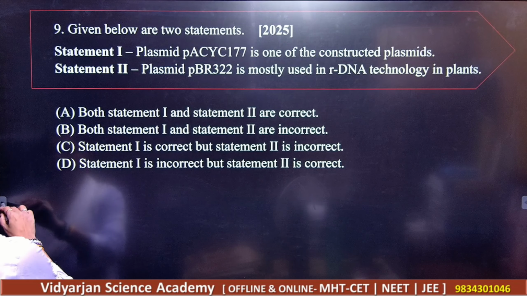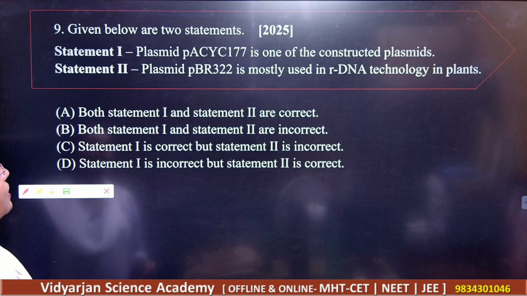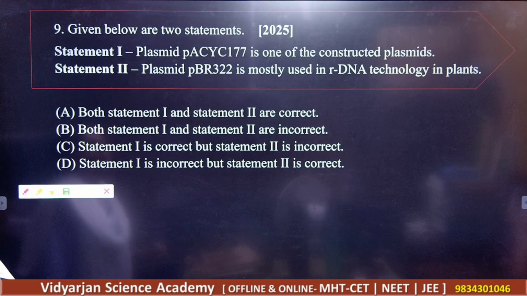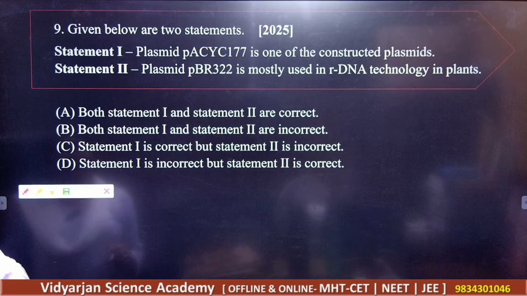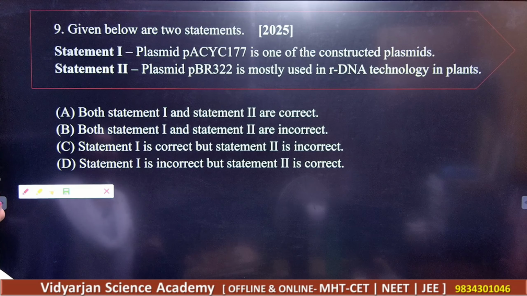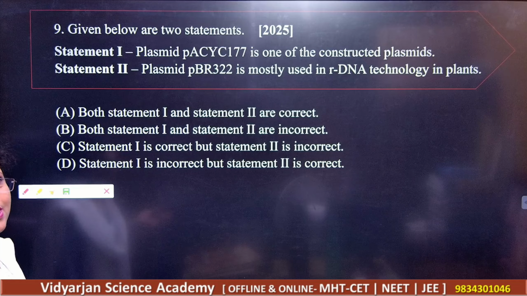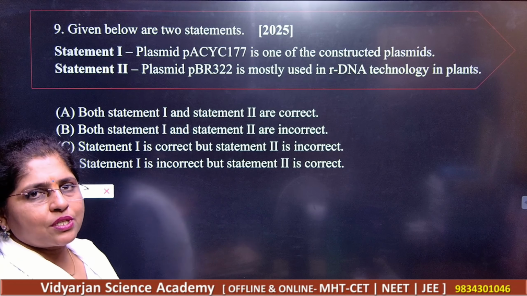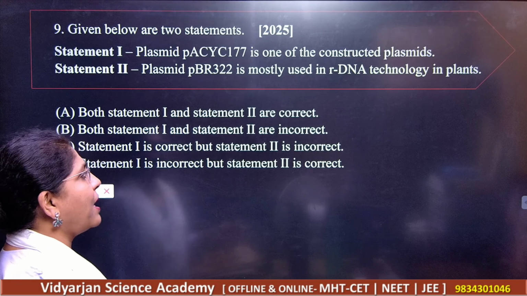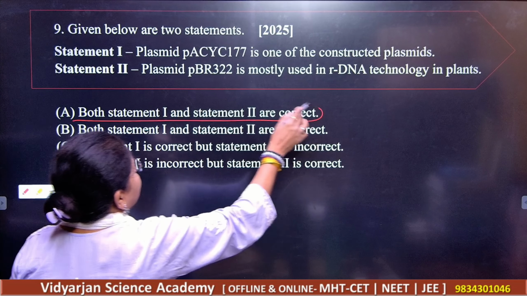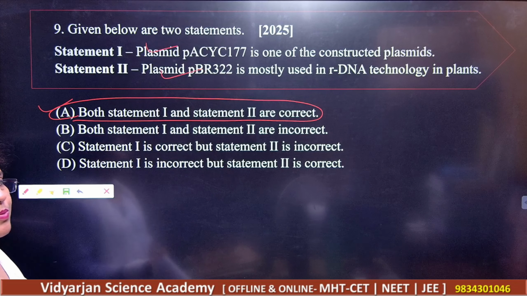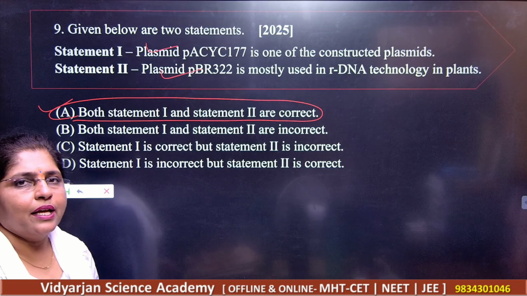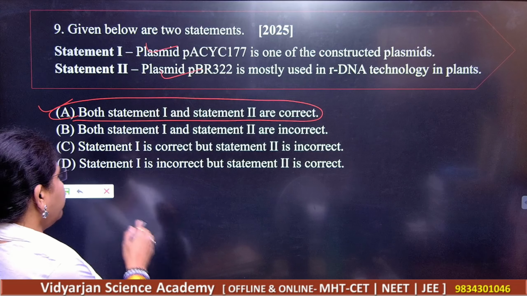Next, read this statement. Plasmid pACYC177 is one of the constructed plasmids, and plasmid pBR322 is mostly used. Of course, yes, it is used frequently in biotechnology. So both these statements are correct, because both are very useful here in the field of biotechnology.